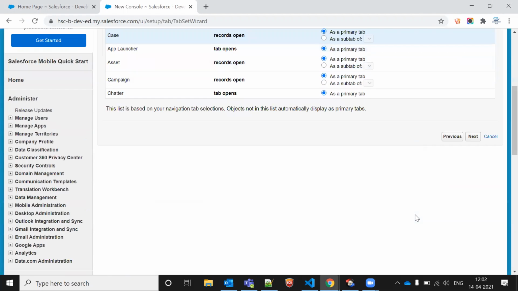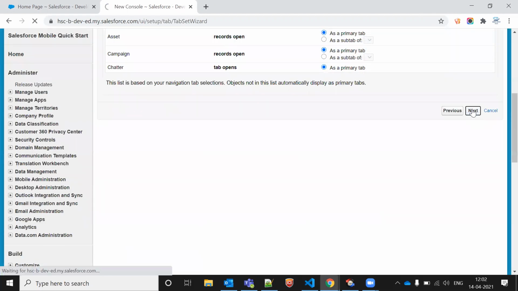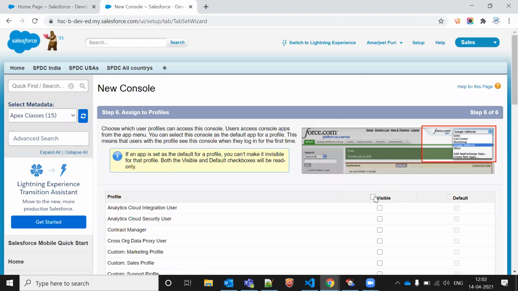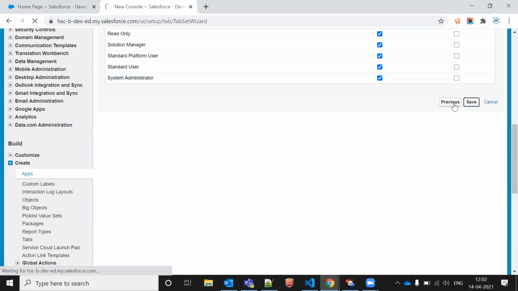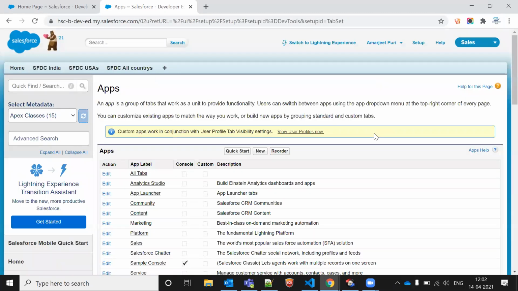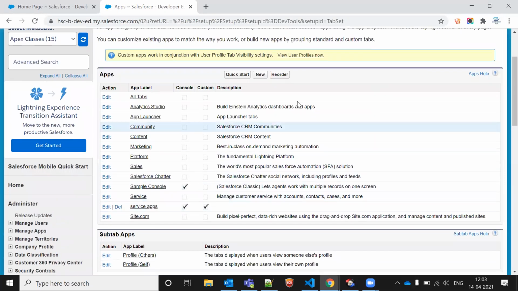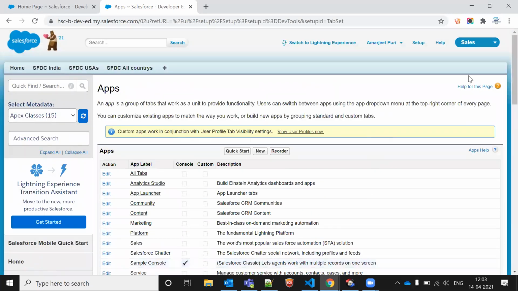So in this app you are adding multiple objects, correct? Tabs, not objects. Yes, tabs. Okay, so we created our console app. This is my console app.